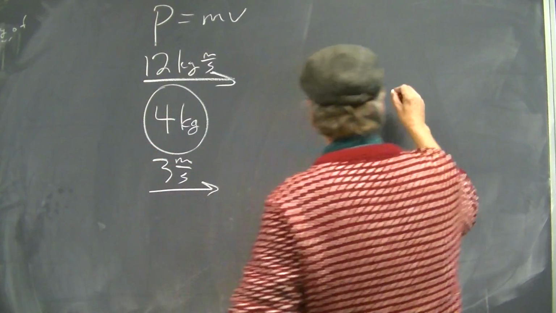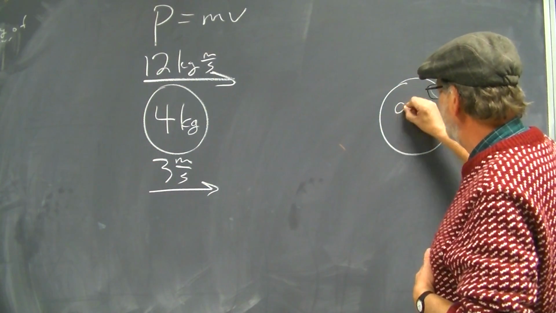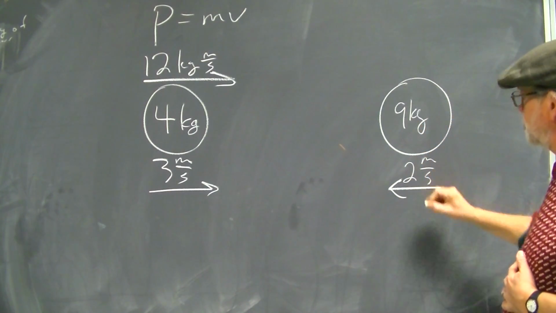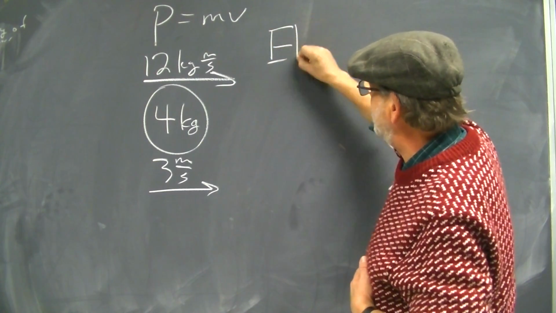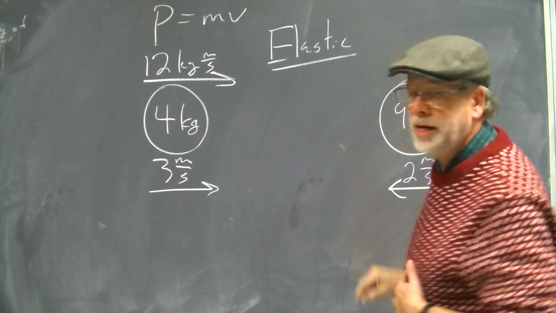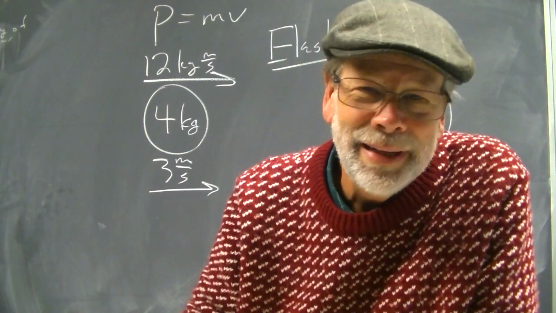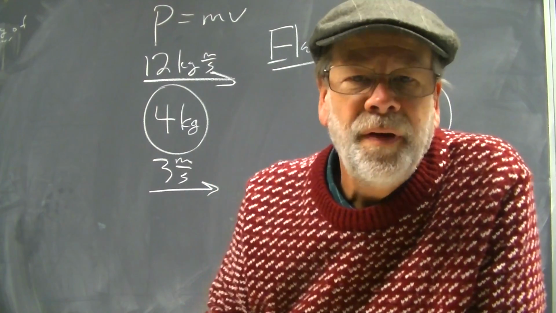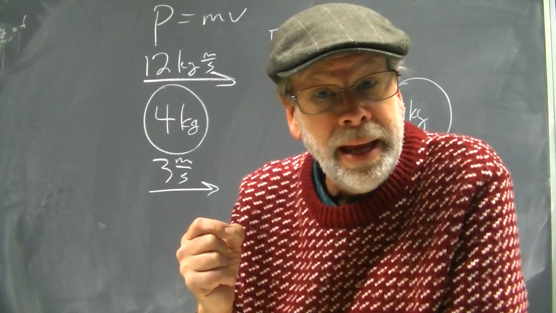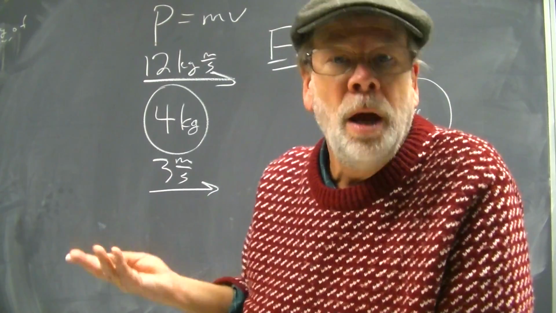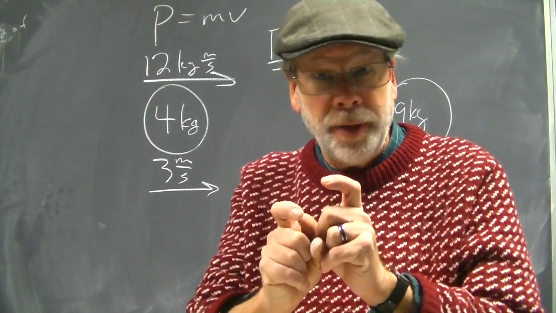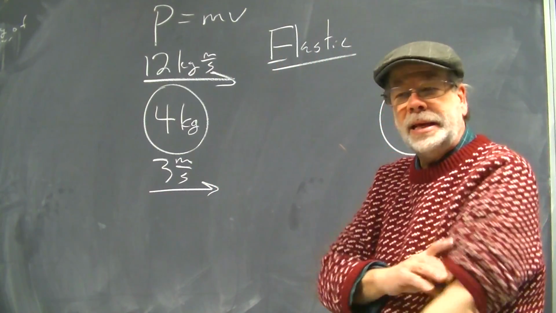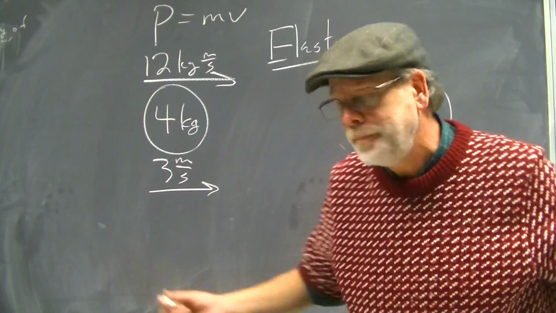All right. That's going to collide with a 9-kilogram object moving at 2 meters per second. And this collision is going to be elastic. All right? It's going to be perfectly elastic. Now, perfectly elastic collisions don't really exist, but they get so close that within significant figures it's fine. But if you hear the balls tap against each other, does that mean some energy was subtracted? Yeah. Do the balls heat up where they tap against each other? Yeah. So energy is subtracted that way. But we could think of it as elastic, like elastic for the most part.